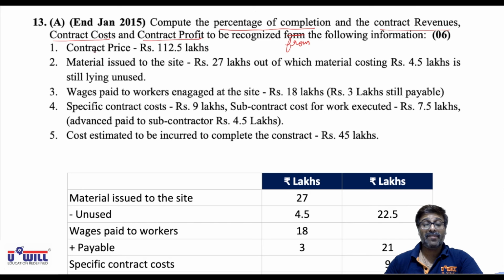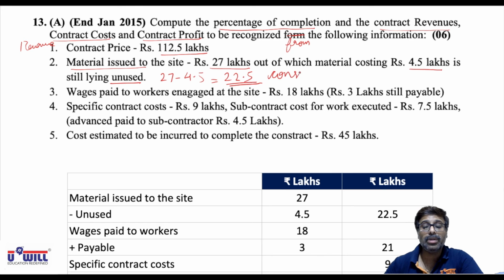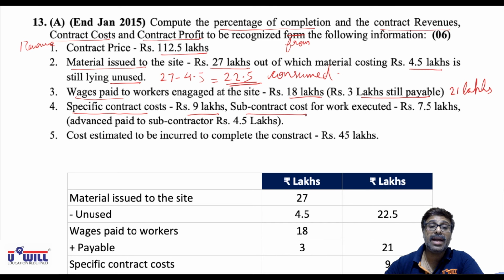Contract price 112.5 lakhs, this is the total revenue to be taken into consideration. Material issued to site 27 lakhs, out of which material costing 4.5 lakhs is still lying unused. So 27 minus 4.5, 22.5 lakhs of material is consumed or used. That will be taken into consideration. Wages paid to the workers 18 lakhs, 3 lakhs is still payable. So 18 plus 3, 21 lakhs is the total expense of wages. Specific contract cost 9 lakhs will add. Subcontract cost 7.5 lakhs will add.